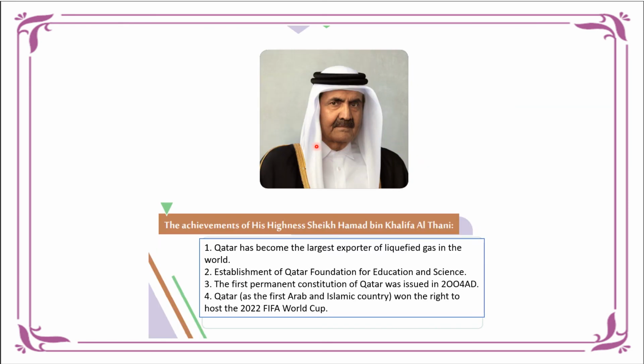Now let's summarize what we have learned in this lesson. These are the four main achievements of His Highness Sheikh Hamad bin Khalifa Al Thani. Qatar has become the largest exporter of liquefied gas in the world because of him. The establishment of Qatar Foundation for Education and Science. The establishment and finalization of the first permanent constitution of Qatar. And Qatar became the first Arab and Islamic country to win the right to host the 2022 FIFA World Cup.